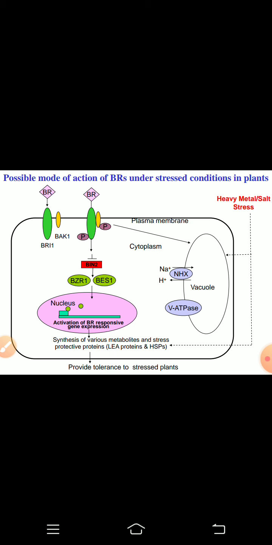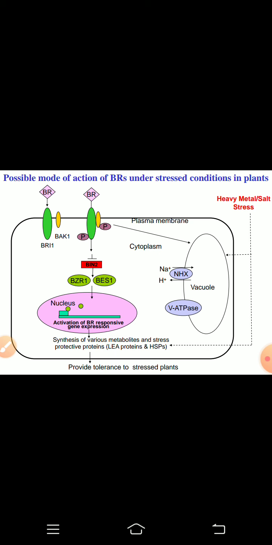In addition to this, brassinosteroid receptors, which include BAK1 and BRI1, their phosphorylation also stimulates the activity of the vacuole localized NHX, that is the sodium ion hydrogen ion antiporter, and V-ATPase pump, which in turn move the excess of the heavy metal ions and sodium ions to the vacuole.